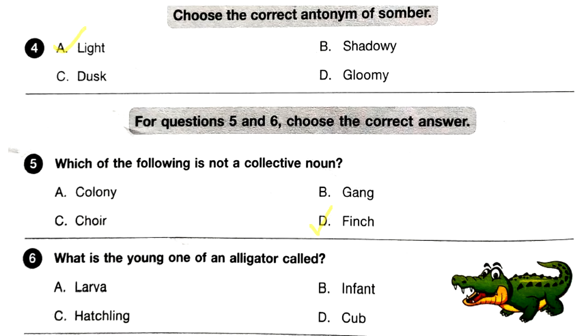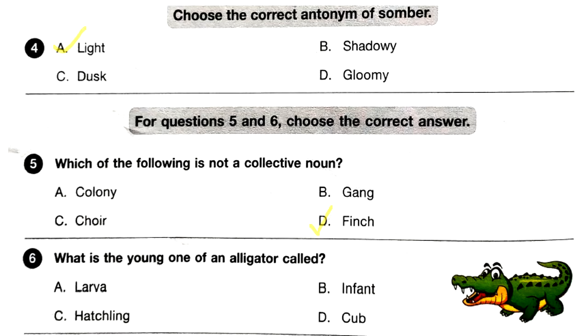A collective noun refers to a group of people, animals or things. Option A, colony, B, gang and C, choir refer to a group or a team, like colony of ants, gang of people. Option D, finch, is a type of bird. So it is not a collective noun. Answer D.